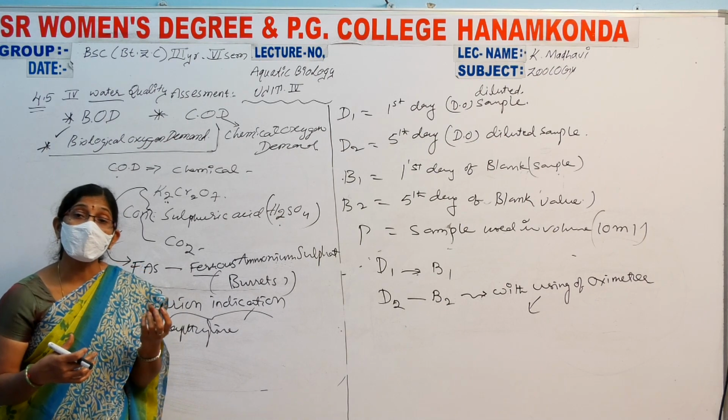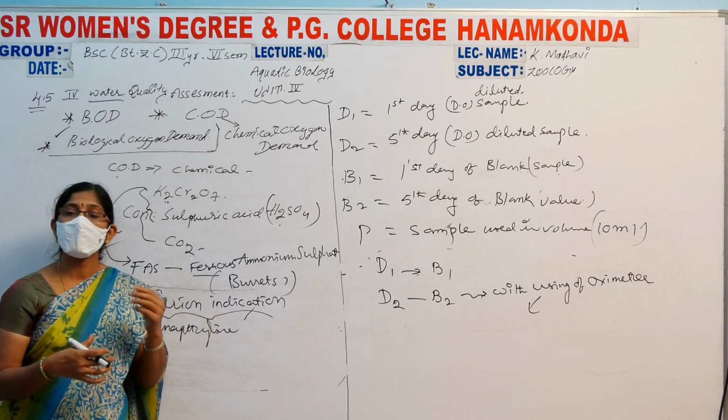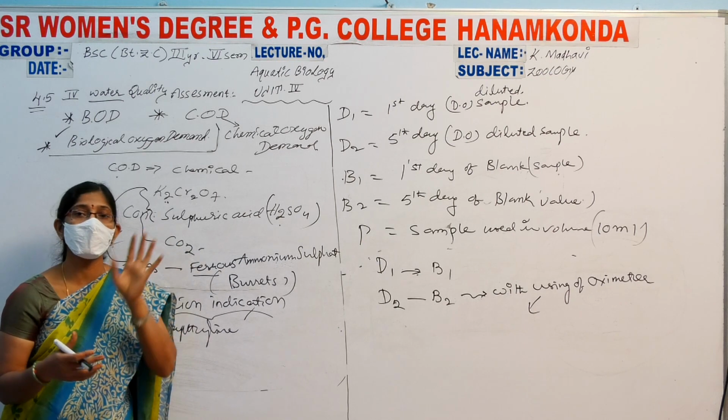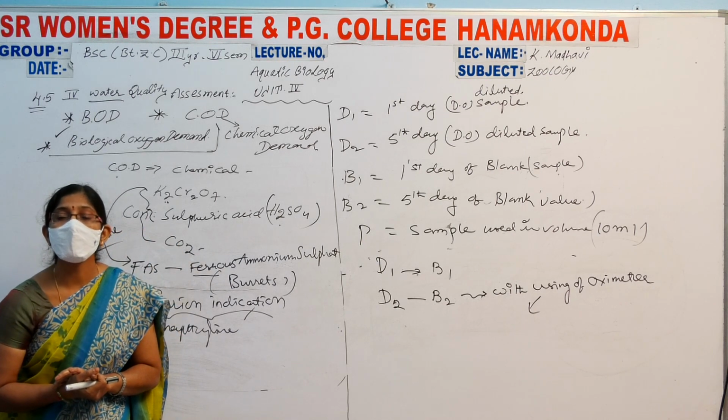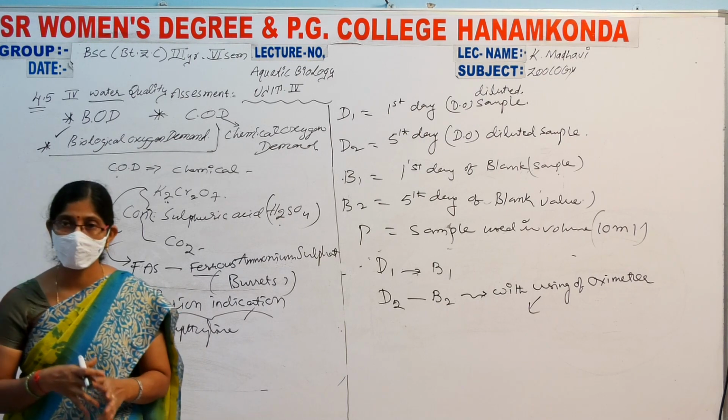Wine red or wine brown color is observed. Then the titration is stopped, the values are taken, and the calculation is done. At last we get the chemical oxygen demand. And what is the main aim of the chemical oxygen demand?